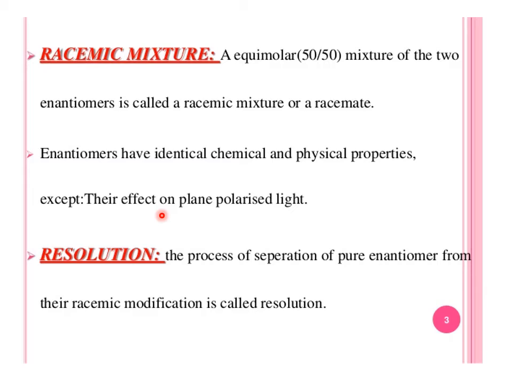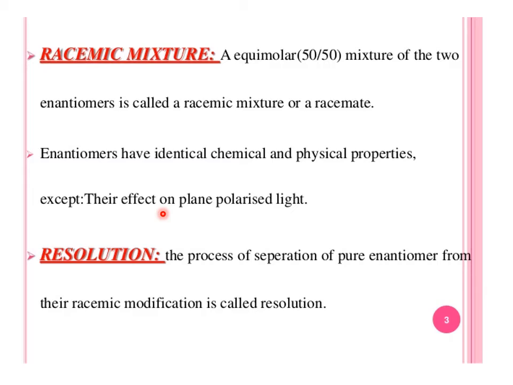The difference between the two can only be understood by their effect on plane polarized light and in biological function in the treatment of diseases. Both enantiomers play different roles in plane polarized light and in biological function.